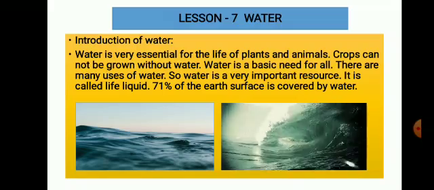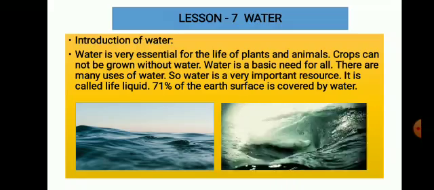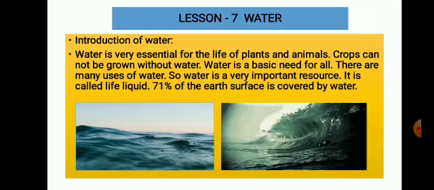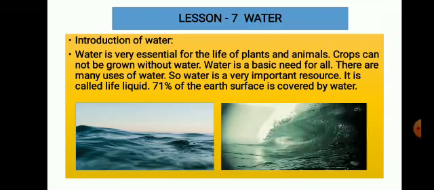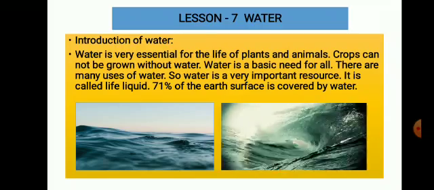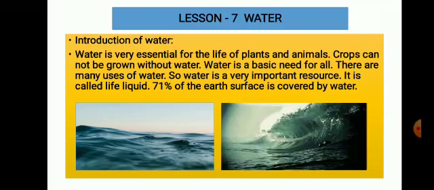71% of the earth's surface is covered by water. Water is one of the natural resources. Water is one of the most abundant compounds on earth. Water is necessary for all living organisms on the earth.